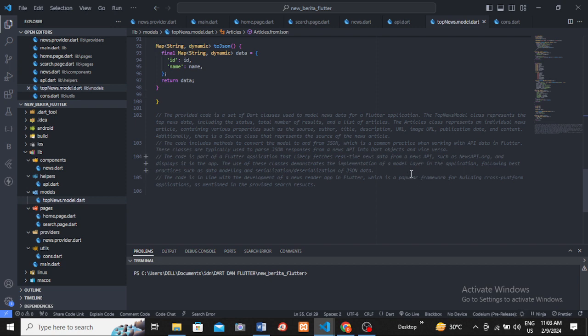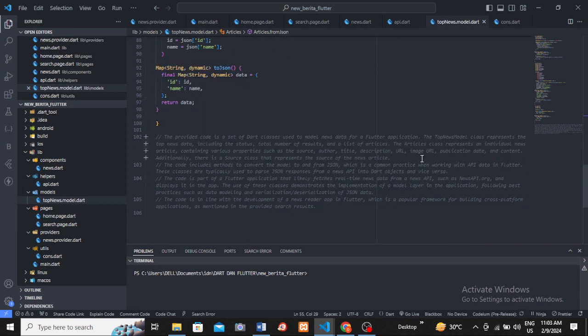The top news model class represents the top news data, including the status, total number of results, and a list of articles. The article class represents an individual news article containing various properties such as the source, author, title, description, URL, image URL, publication date, and content. Additionally, there is a source class that references the source of the news article.